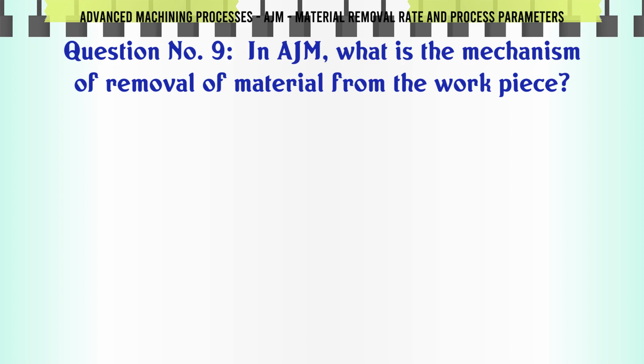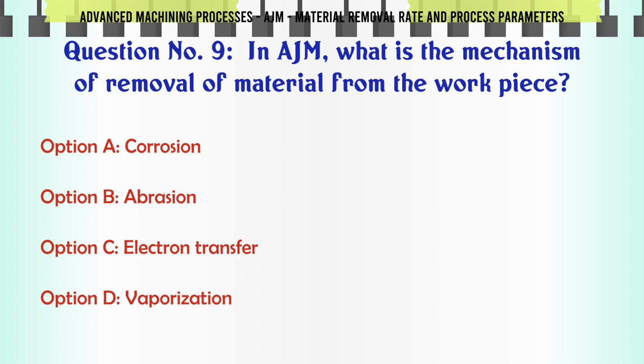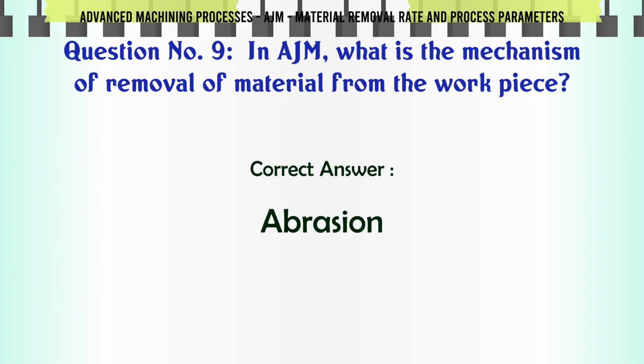In AJM, what is the mechanism of removal of material from the workpiece? A corrosion, B abrasion, C electron transfer, D vaporization. The correct answer is abrasion.